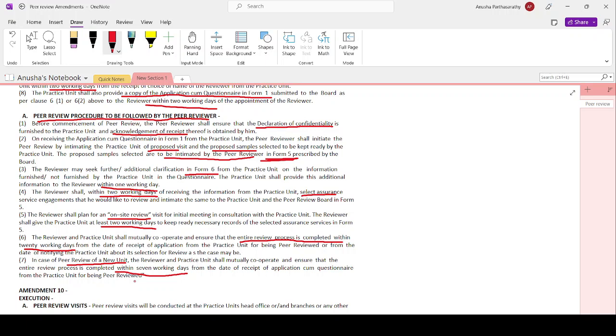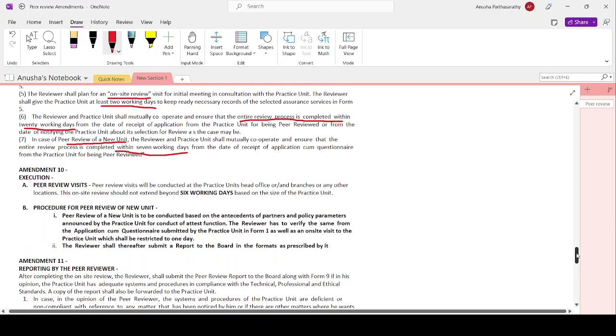And inform the board in form number 5 again. Whenever this information is given, it is form number 5; additional clarification is form number 6. Now, the reviewer shall plan an on-site visit for initial meeting, and he shall give at least 2 working days time to keep ready the necessary records. The reviewer and the practice unit shall mutually cooperate to ensure the entire review process is completed within 20 working days from the date of receipt of application, or the date of notifying the practice unit that it has been selected for peer review. In case of a new unit, it will be within 7 working days. So 20 working days for general units and 7 working days for a new unit.